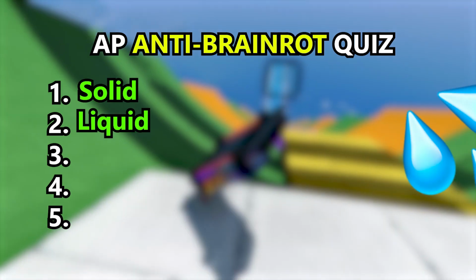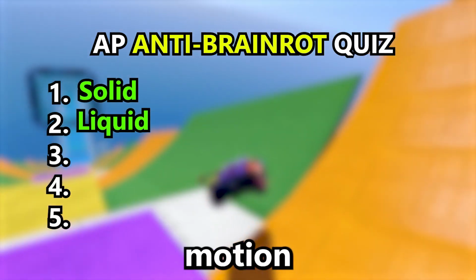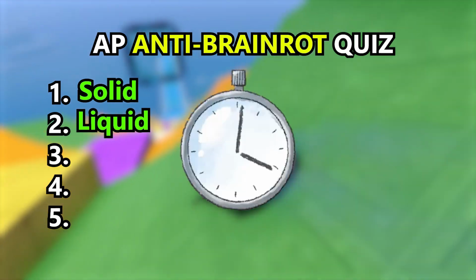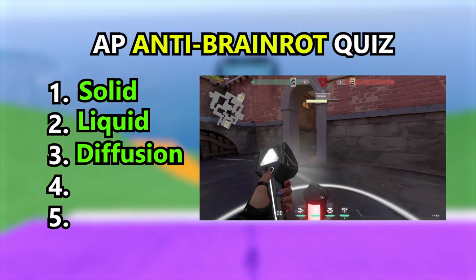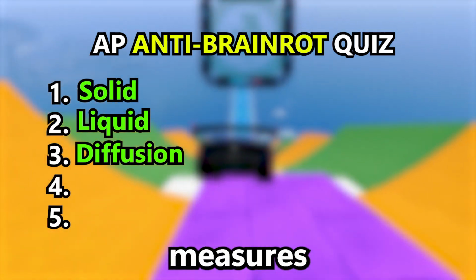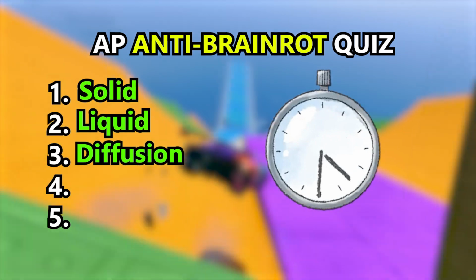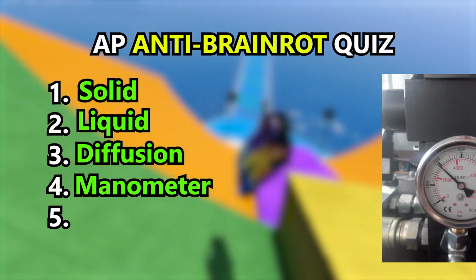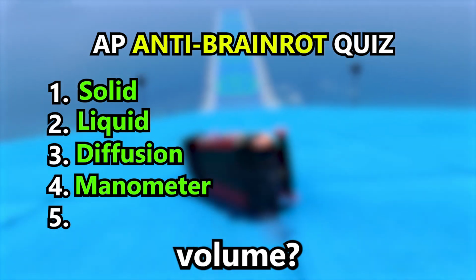Liquid. What term describes the random motion of gas particles? Diffusion. What instrument measures gas pressure? Barometer. Which state of matter has neither a definite shape nor a definite volume? Gas.